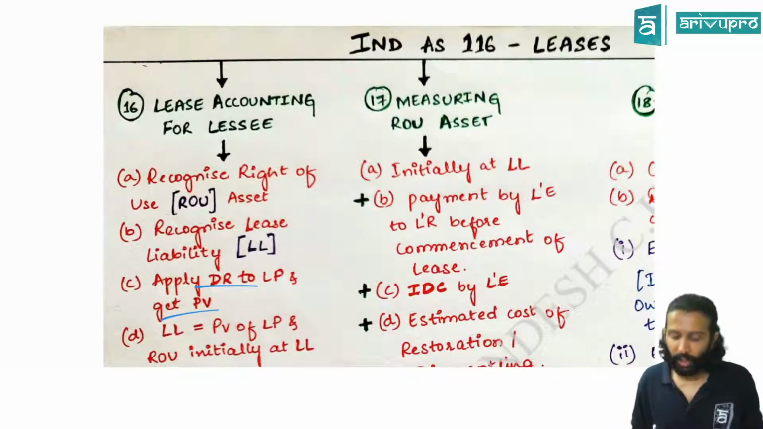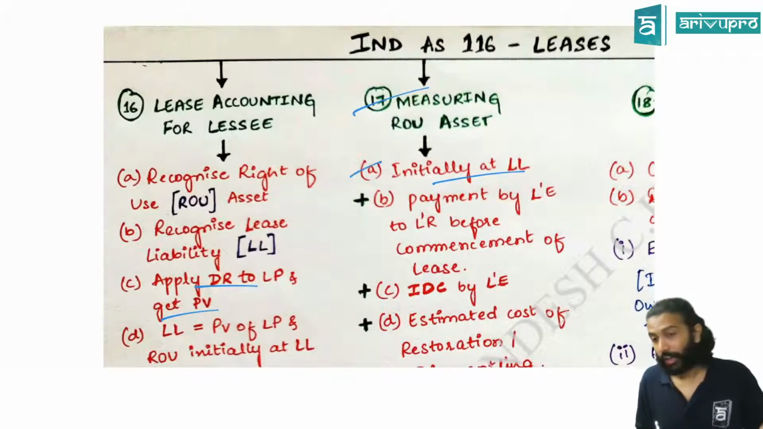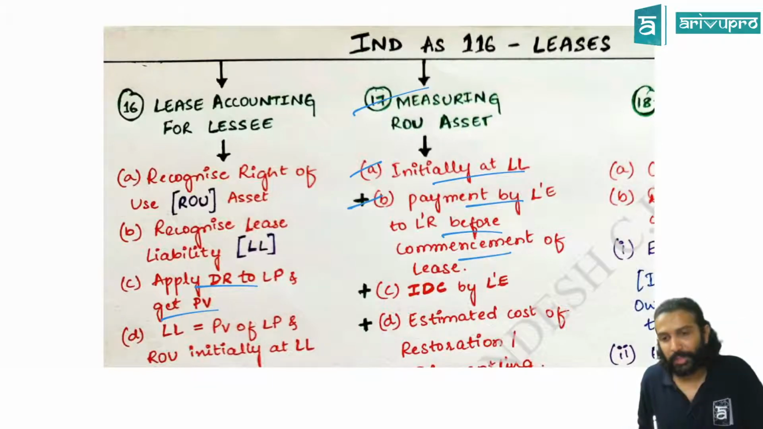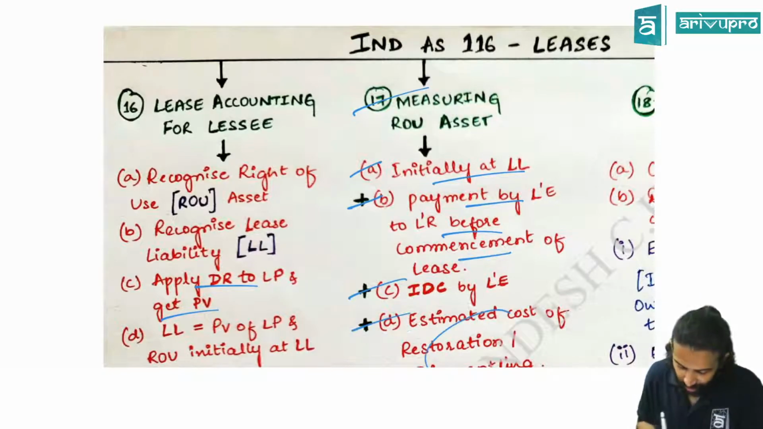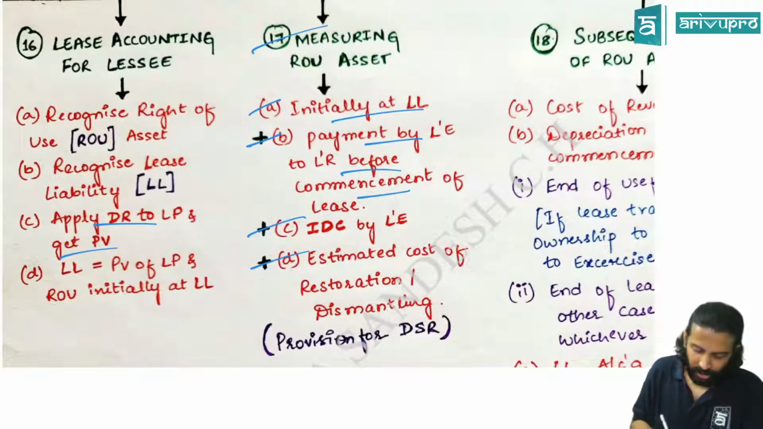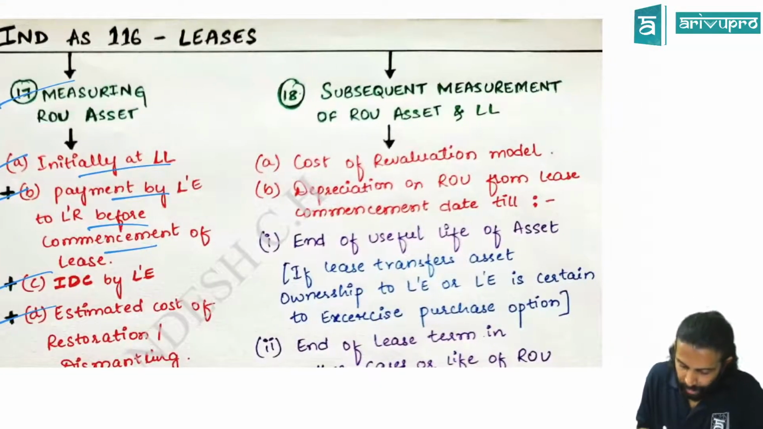And ROU initially you will measure at the lease liability. But if there are a few components, you add them. If any payment is made by the lessee to the lessor before commencement of the lease, you add that to ROU. If there is any IDC, or any restoration cost, that also you need to add. If you add all this, then only it becomes the initial cost for ROU.